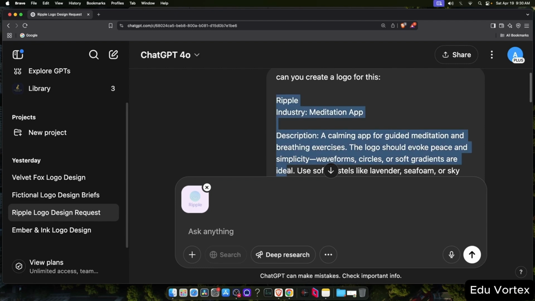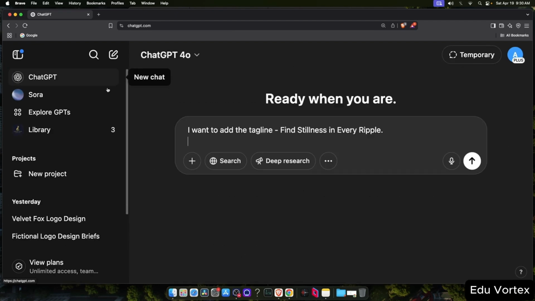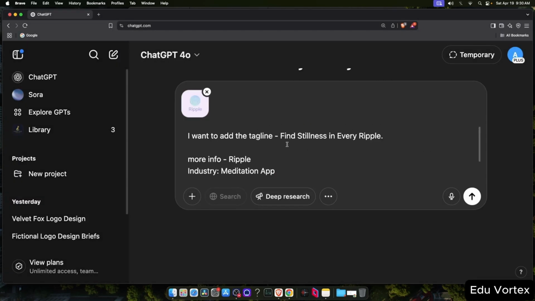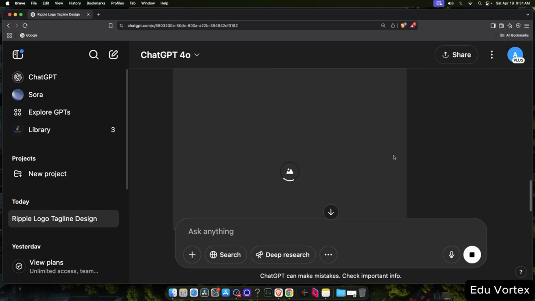I'll also include the original description we used to create the logo, just to give ChatGPT proper context. All right, I've prepared the prompt, and I'm sending it in now. Let's see what we get. ChatGPT is now generating the updated logo.